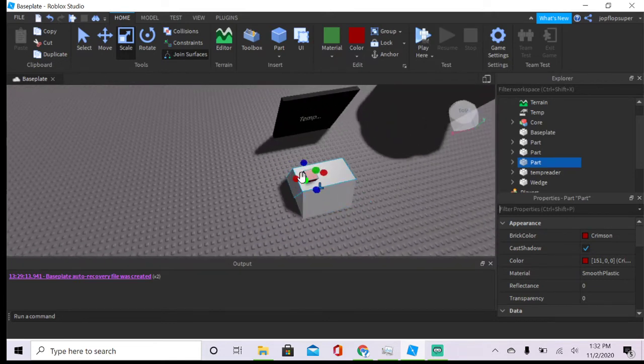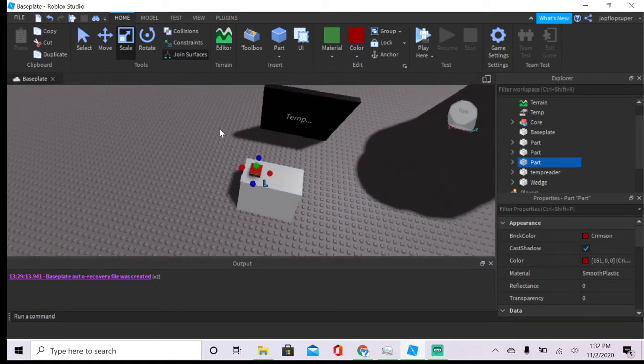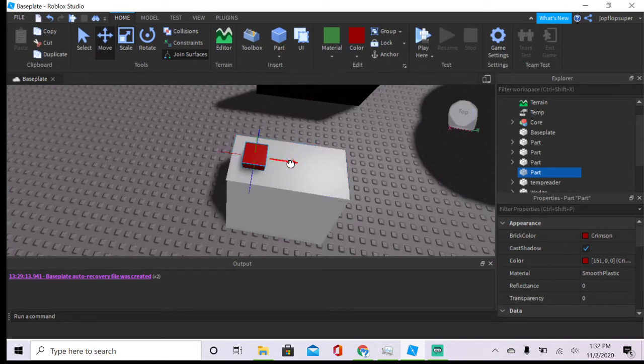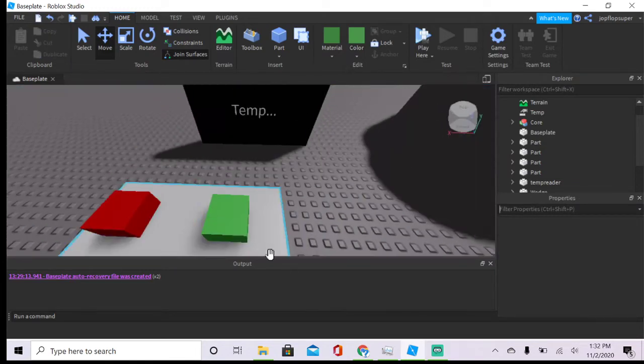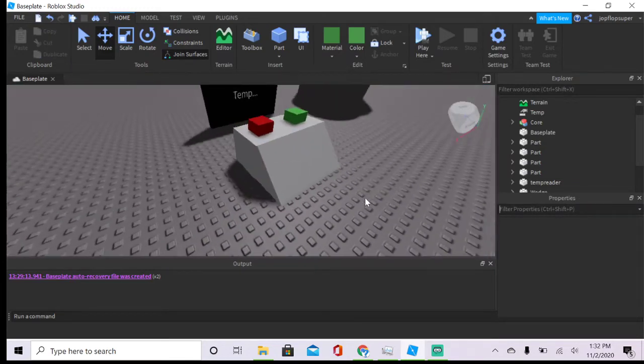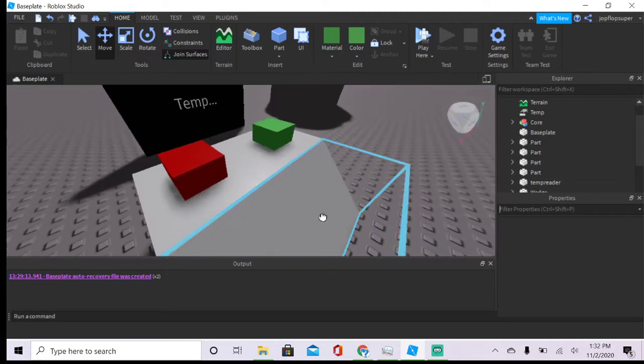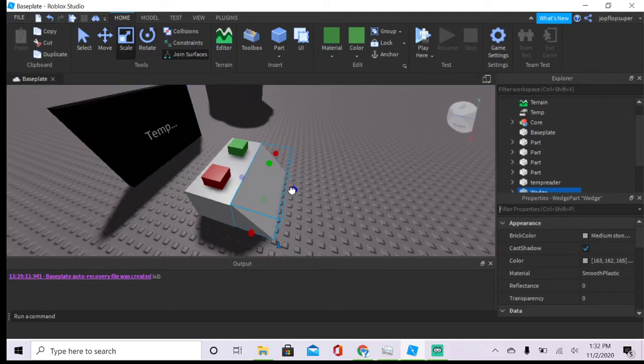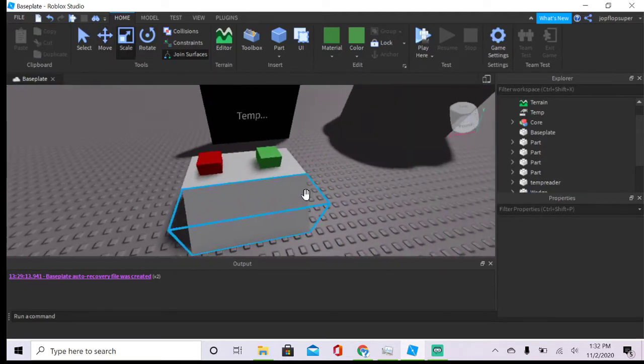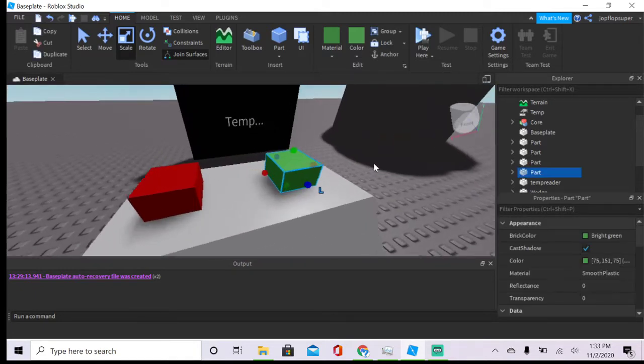We're going to have a button here and duplicate that. Have a button here that is green. For now this is going to be decorated like this. I just made it, so just don't judge.